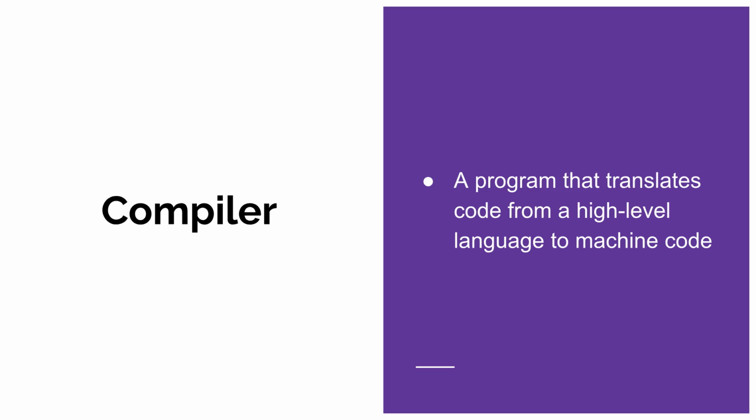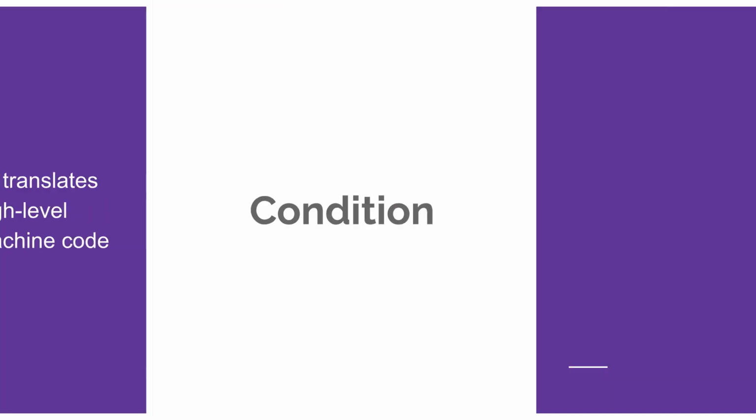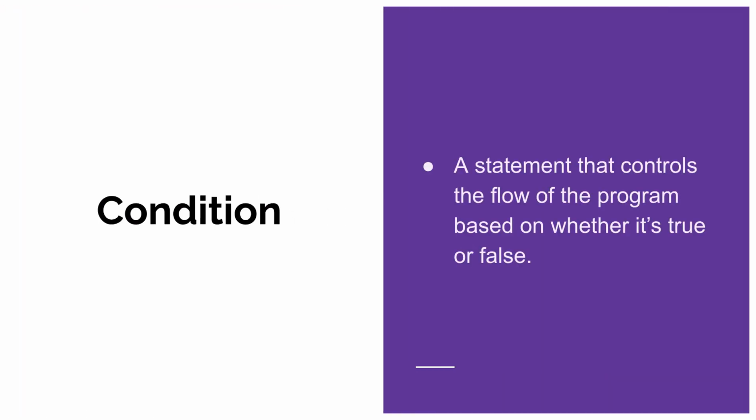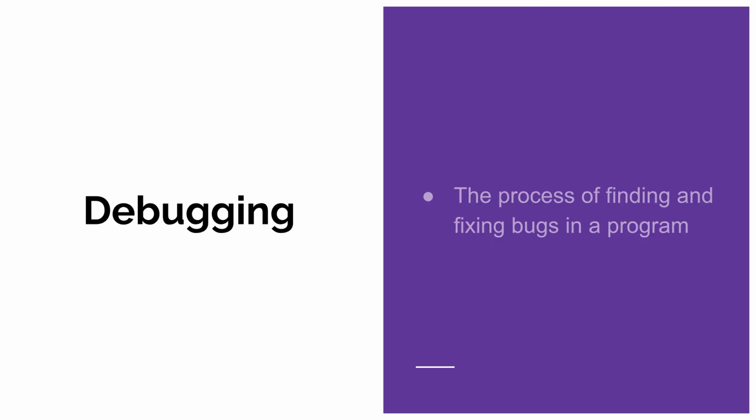A compiler is a special program that translates the code you write in a high-level language into the machine code that a computer can actually execute. Finally, a condition is a statement that directs the flow of your program, deciding which path to take based on whether the statement is true or false. Next, let's talk about debugging. This is the essential process of finding and fixing any bugs or errors within your program to ensure it runs